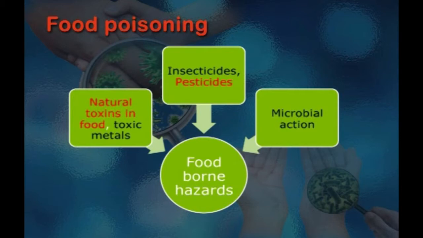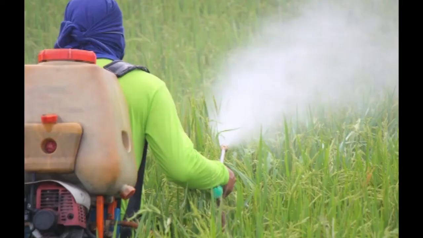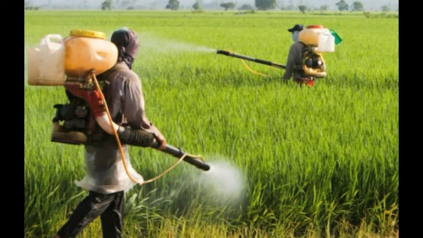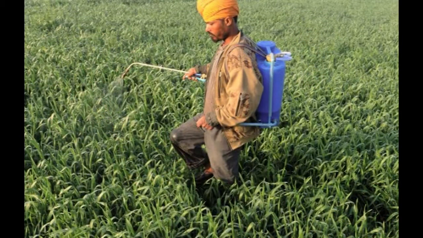It can also be caused by chemical toxins. Additionally, food poisoning can be caused by insecticides or pesticides. Very often we hear of pesticides causing so much damage, and if we are continuously exposed to pesticides, it can be carcinogenic, it can lead to cancer. Therefore, the agriculturists and people who are involved in producing our food have to take precaution to see that the food does not contain pesticide residues.